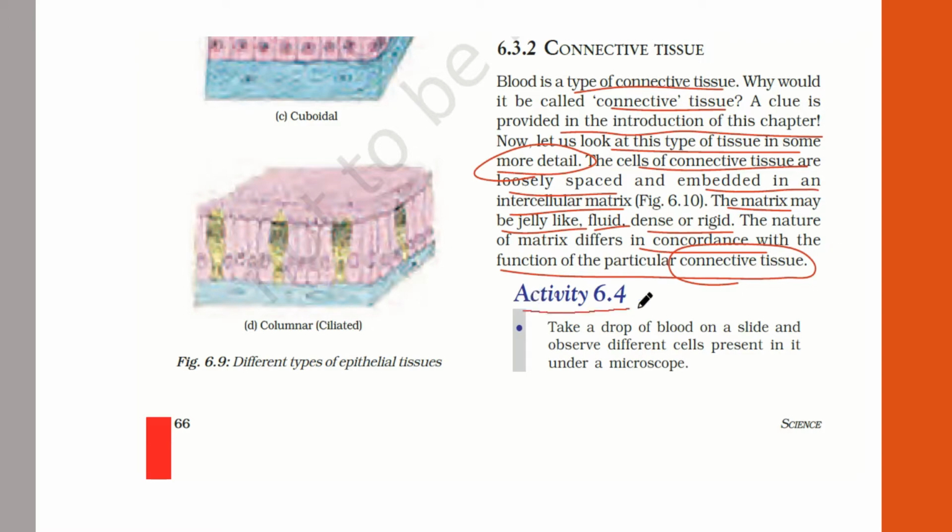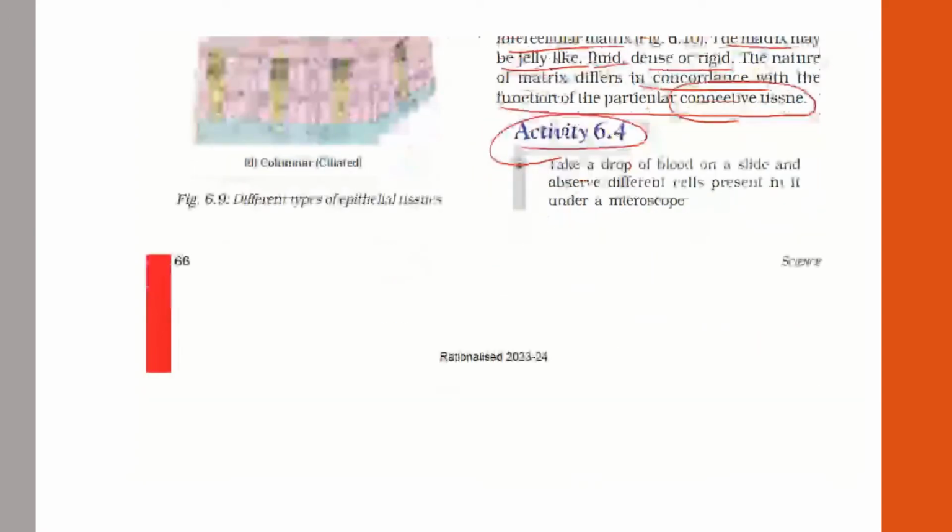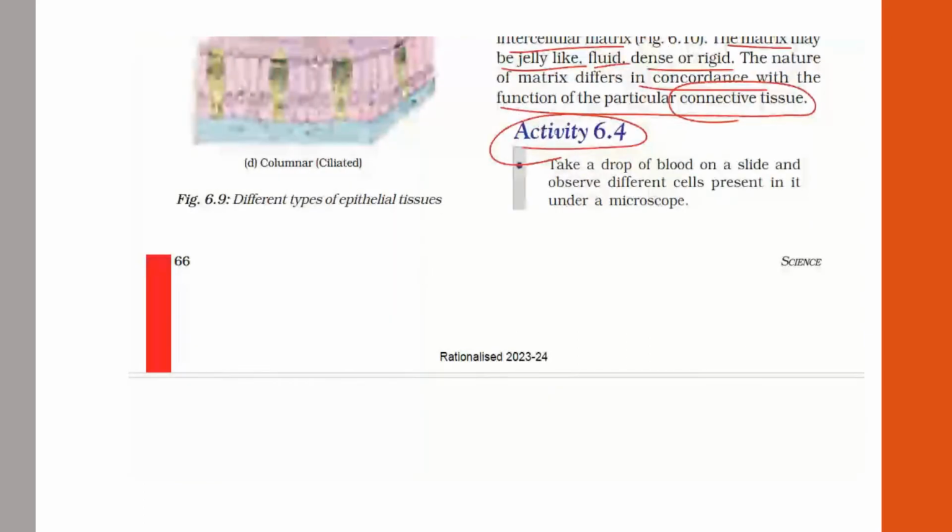Now first activity we will do: take a drop of blood on a slide, observe different cells present in it under a microscope. Okay, so in your lab, in your class, you are pricking your fingertip with a disposable needle, you are putting that drop of blood on the glass slide and you are drawing a film and you are seeing how many types of cells are there in your blood.